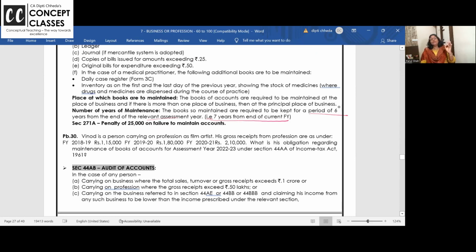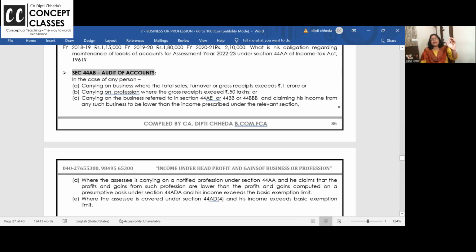Now, 44AB. When do you have to get your books audited by a CA and submit the audit report by 30th of September and then file your return by 31st of October?